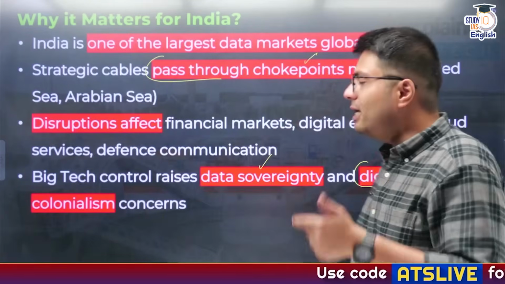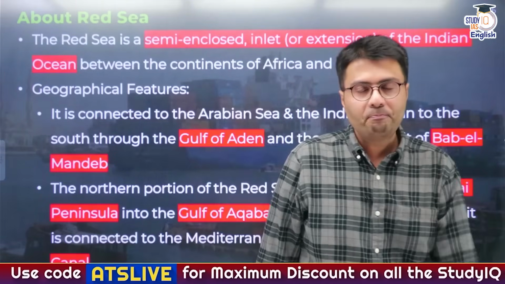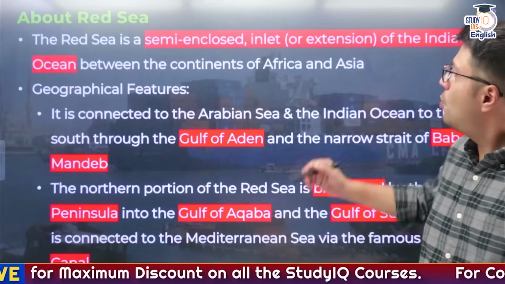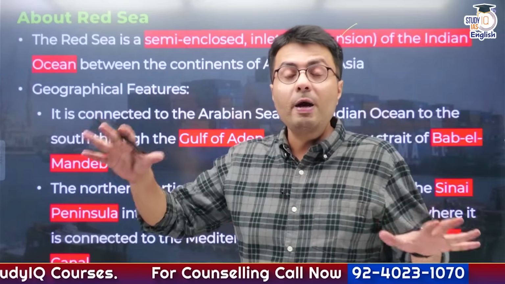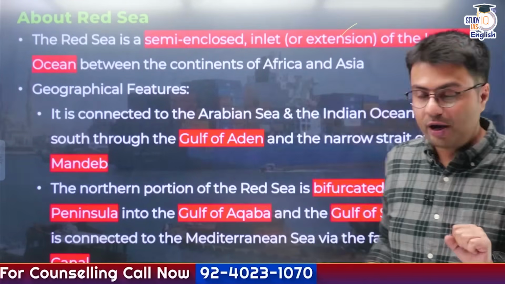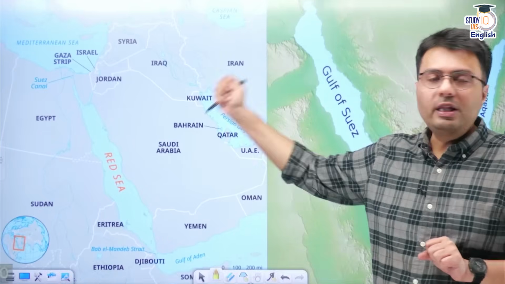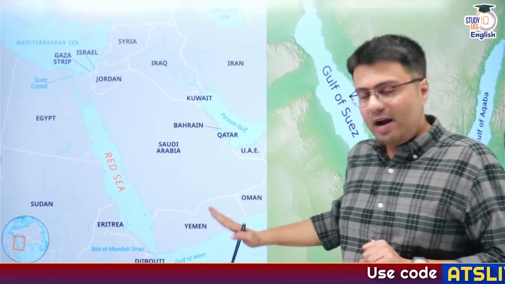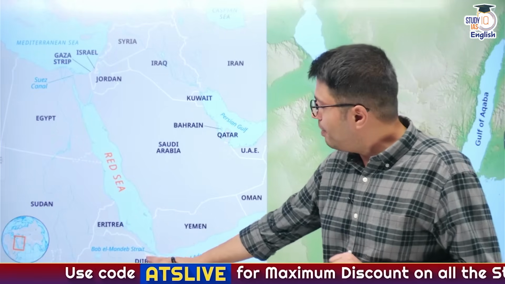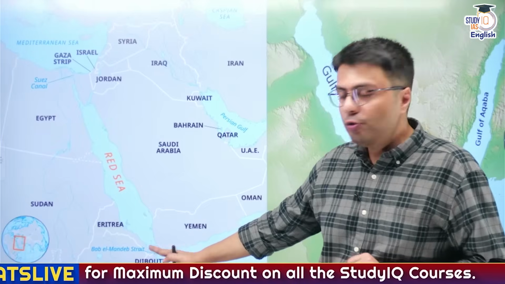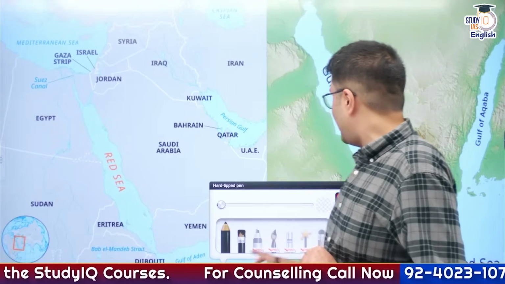Understood? Now let us move to another topic that is somewhat more important from an exam perspective, known as the Red Sea. Now, the Red Sea is a semi-enclosed inlet of water which connects to the Indian Ocean, and it is also between two important continents, that is Asia and Africa. So this is where the Red Sea is located, quite west of the Arabian Sea. Now to enter the Red Sea, you need to go through the Gulf of Aden, and enter into the Bab el-Mandeb Strait. Bab el-Mandeb Strait divides Yemen from Djibouti, and as you enter the Bab el-Mandeb Strait, you enter into the piece of water that is known as the Red Sea.